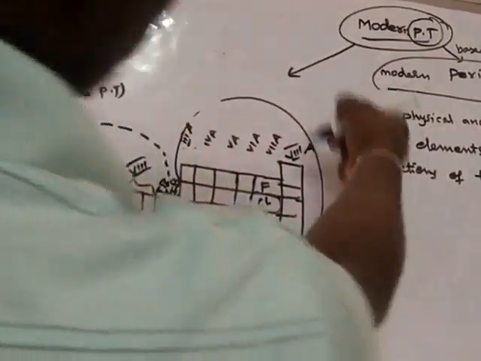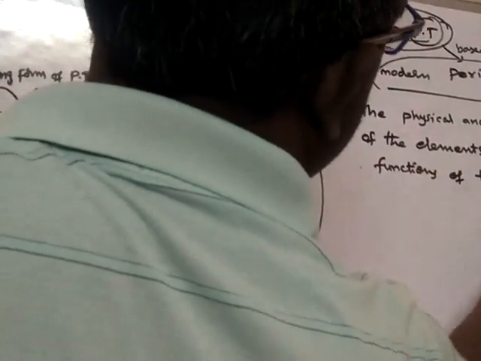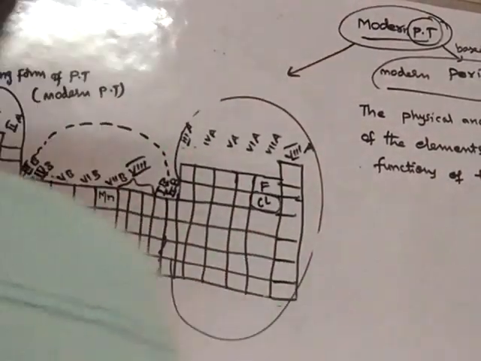So what is the meaning of this statement? The physical and chemical properties of the elements are the periodic functions of their atomic numbers.